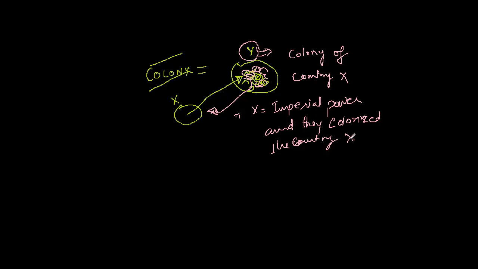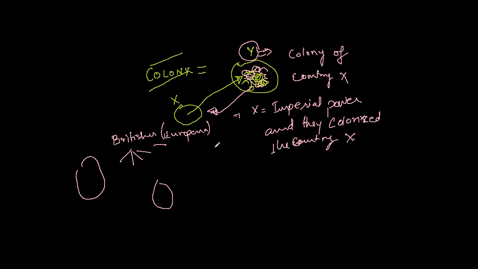So in previous times, if you have any knowledge, the Britishers, or rather many of the European countries, made the whole world their colony. They captured America, they captured Africa, they captured India, and the whole globe was colonized by them. So this was the power of Britishers in those times.